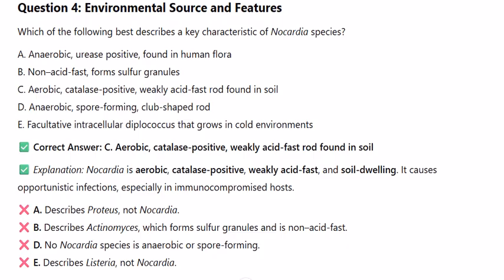A. Describes Proteus, not Nocardia. B. Describes Actinomyces, which forms sulfur granules and is non-acid-fast. D. No Nocardia species is anaerobic or spore-forming. E. Describes Listeria, not Nocardia.